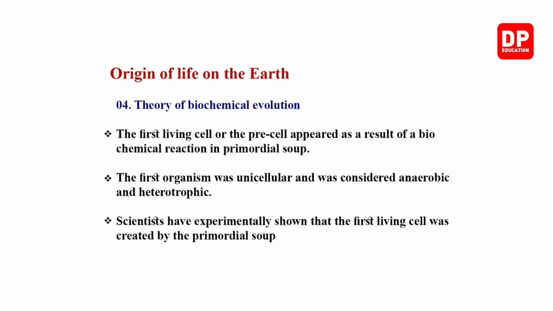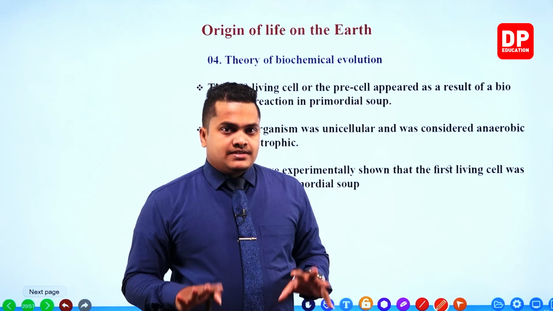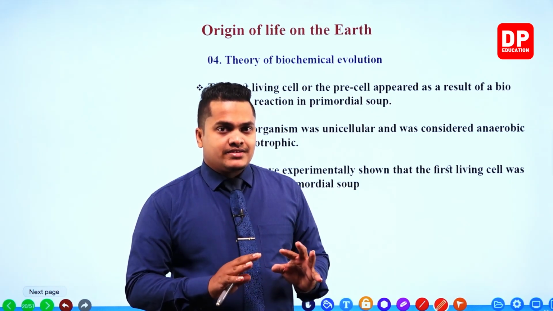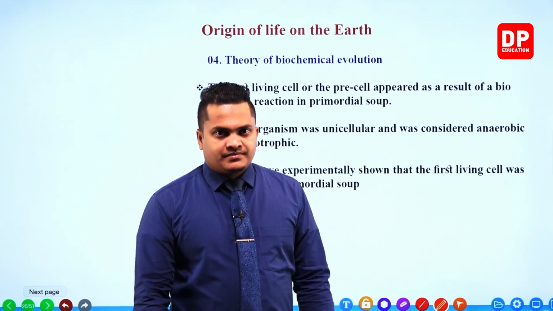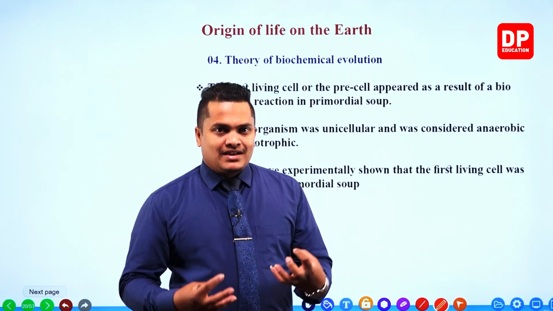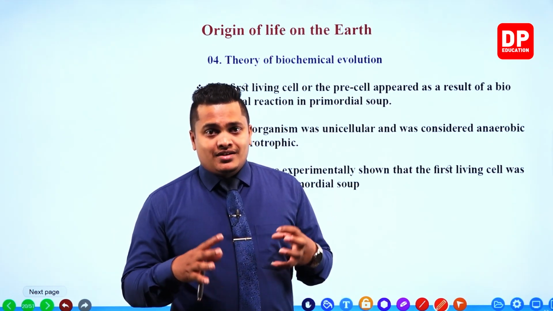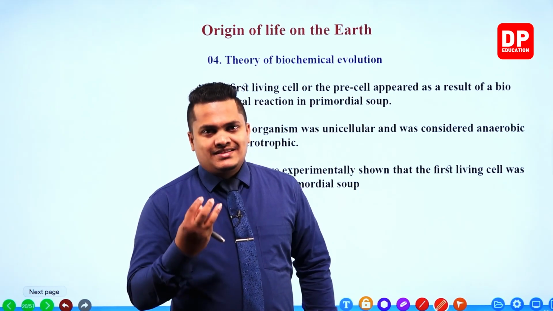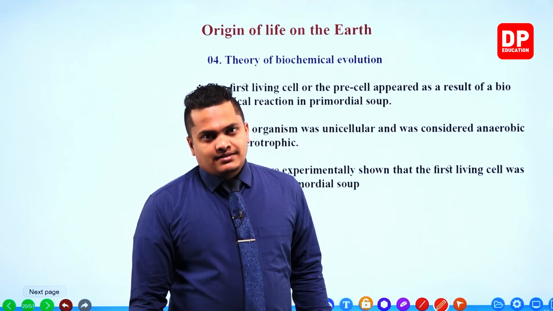The first living cell or the pre-cell appeared as a result of a biochemical reaction in primordial soup. Now what has happened, my dear children? These chemical substances, I told you, are enough to create a small bit of a cell. So once again, a simple chemical reaction occurred, and this chemical reaction resulted in a small bit of a cell, which was referred to as the pre-cell, right?